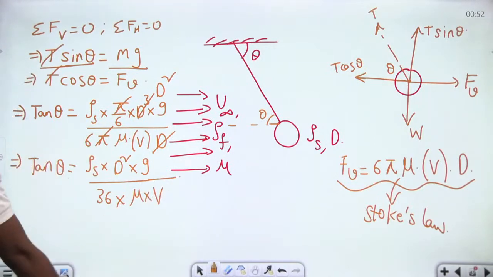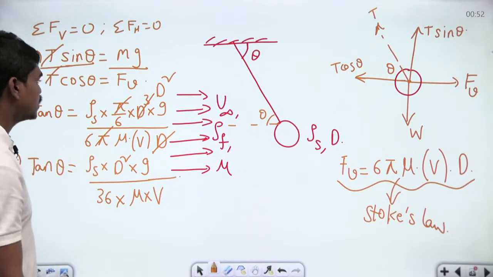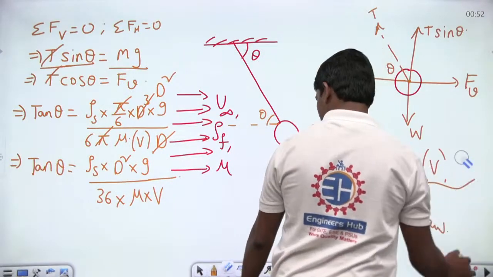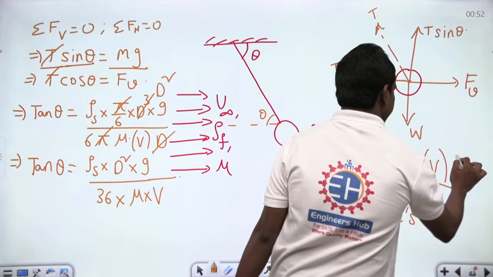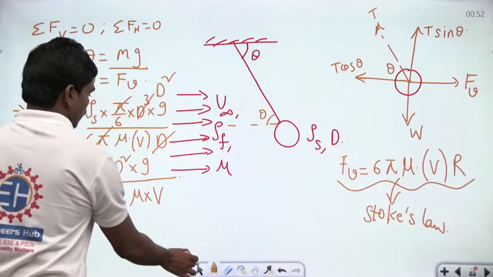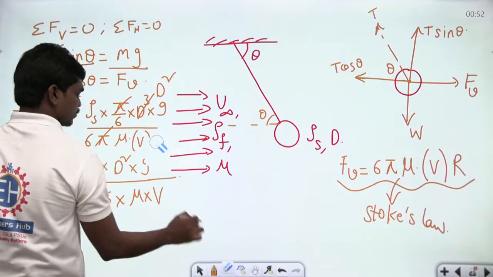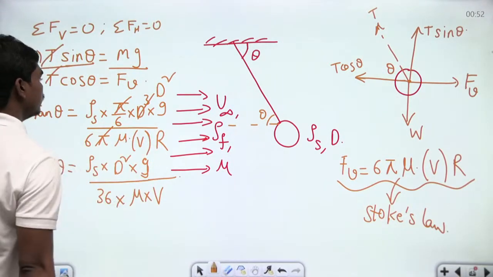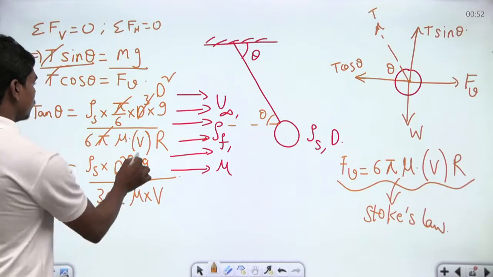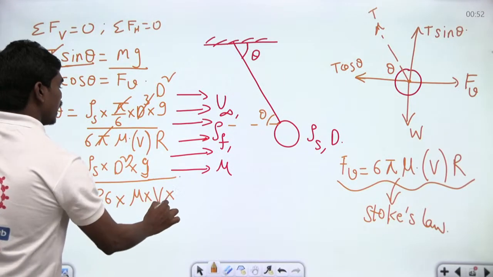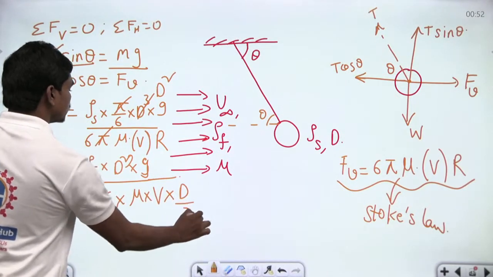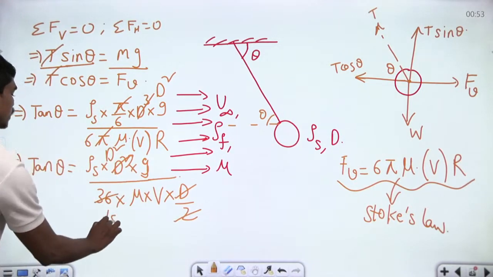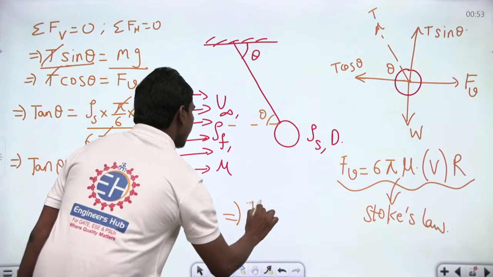If you perform this calculation carefully, please make a note: this is radius, so here we have a radius, and g is the acceleration due to gravity. Let us retain this as d cube, divided by 36 into mu v into r. R is nothing but d by 2. So d cancels d cube to d square, and 2 cancels with 36 to give 18. So finally we have tan theta as